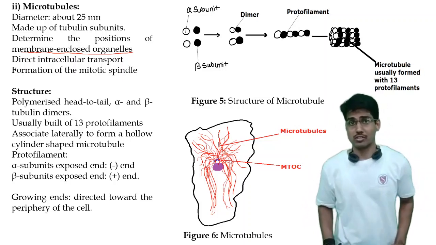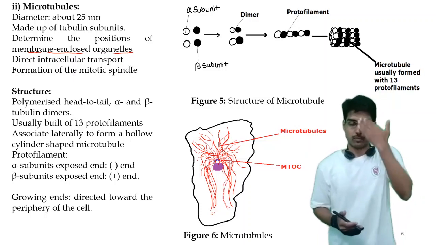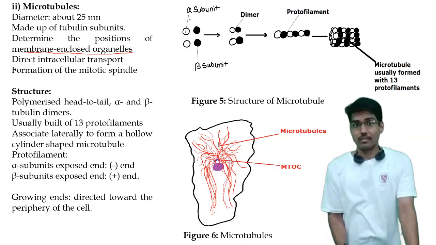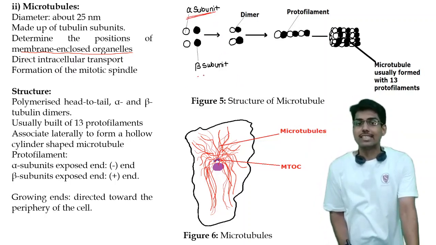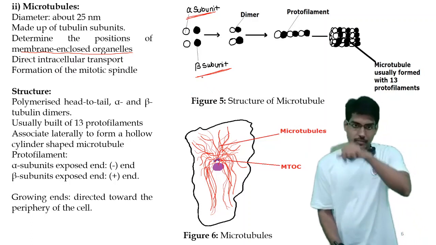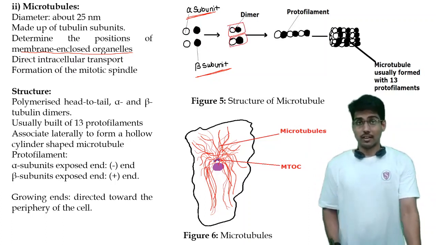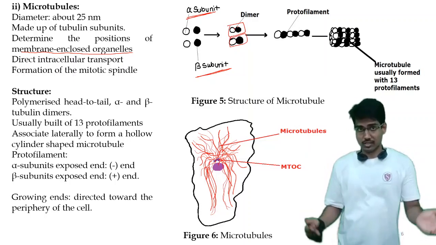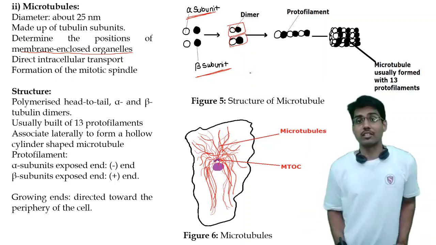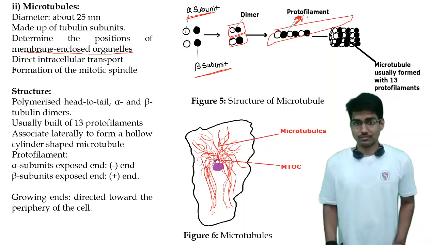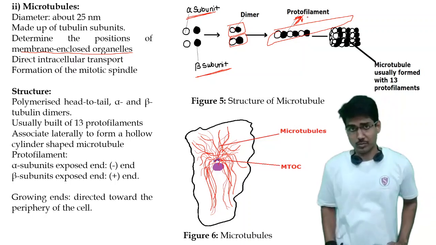So let's move to the structure part, or how these microtubules are formed. The formation of microtubules starts with the formation of two types of subunits. One subunit is the alpha subunit, the second is the beta subunit. These subunits attach to each other and form a dimer. After the formation of dimers, many dimers come into close contact with each other and form a filament or thread. This filament is referred to as a protofilament.